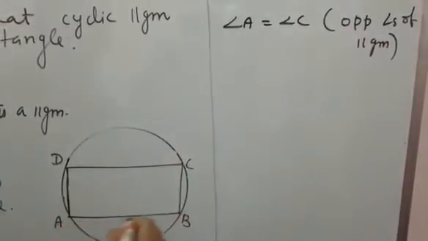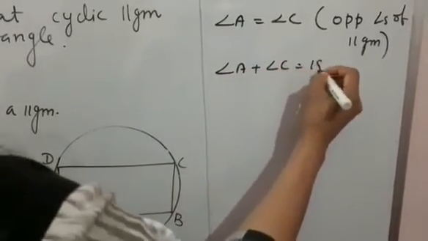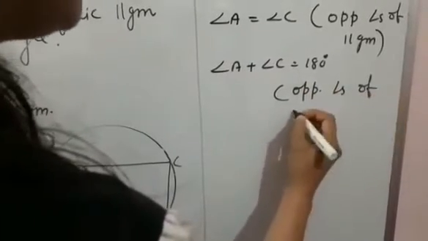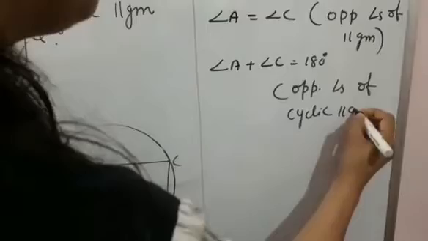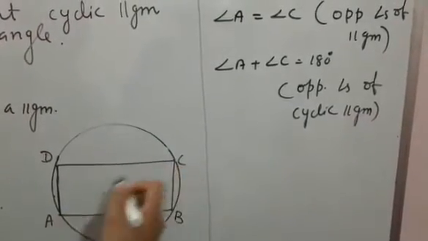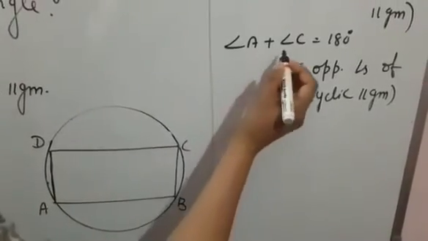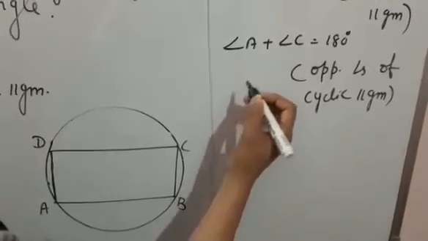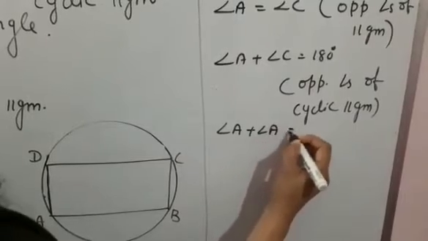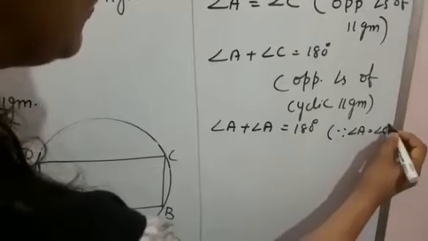But since ABCD is cyclic, we can write angle A plus angle C is equal to 180 degrees, opposite angles of a cyclic quadrilateral. In a cyclic quadrilateral, you know that opposite angles are supplementary. Their sum will be equal to 180 degrees. Let me put angle C is equal to angle A because we have proved angle A is equal to angle C. So angle A plus angle A is equal to 180 degrees.